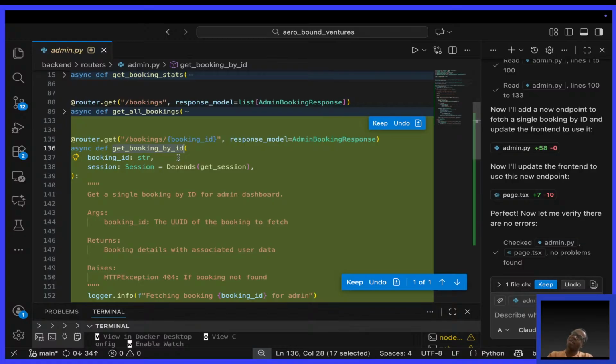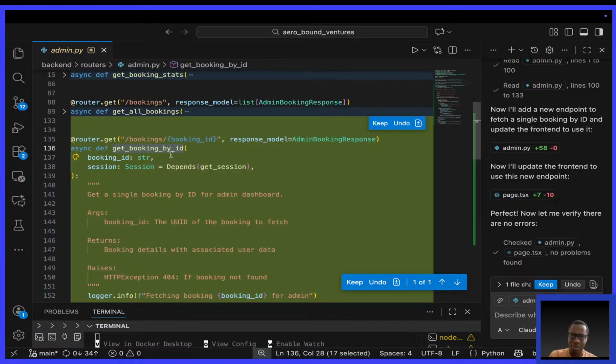Looking at this again, it helps me appreciate how Django names things. Maybe because I've done Django for some time, I wouldn't name this get booking by ID. And I'm starting to think I need to do some research on how people name things in FastAPI. This is my first project building with FastAPI, and I'm starting to wonder, there should be a way of naming things in the FastAPI community.